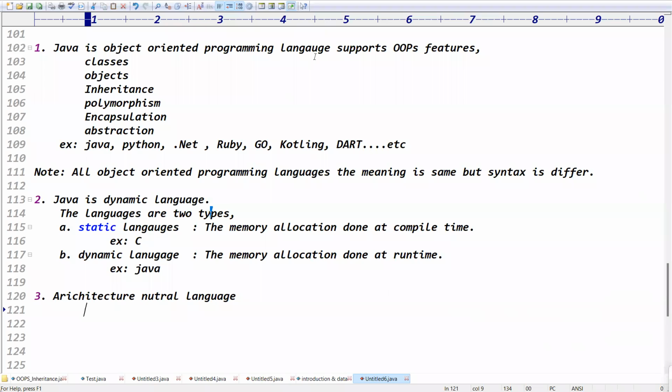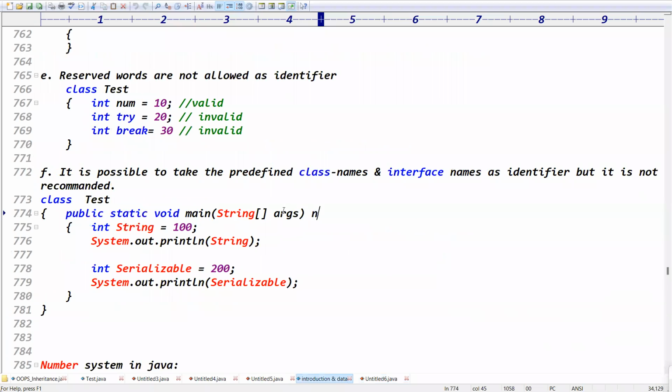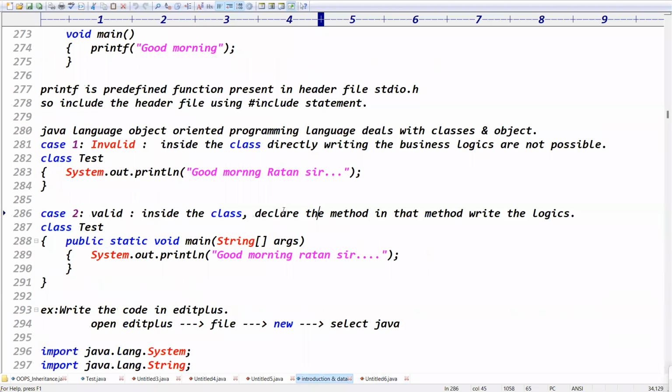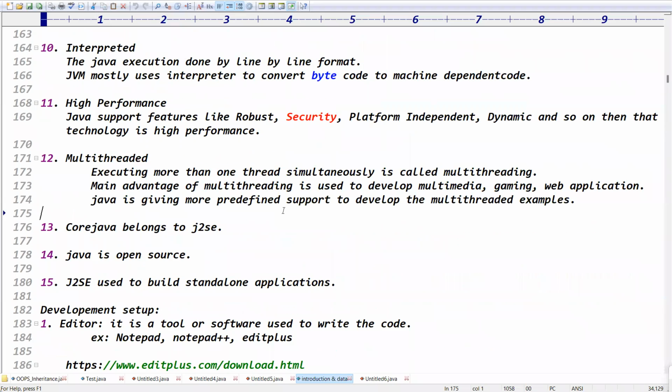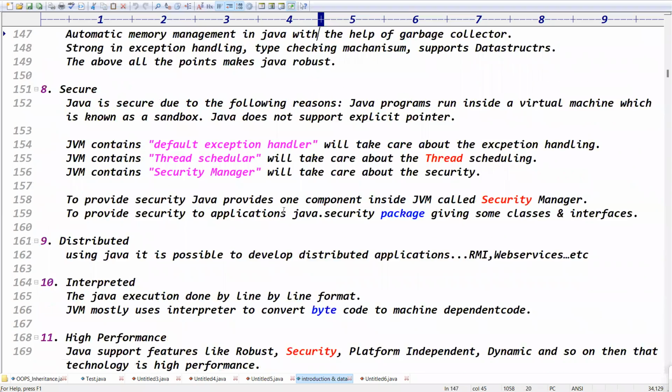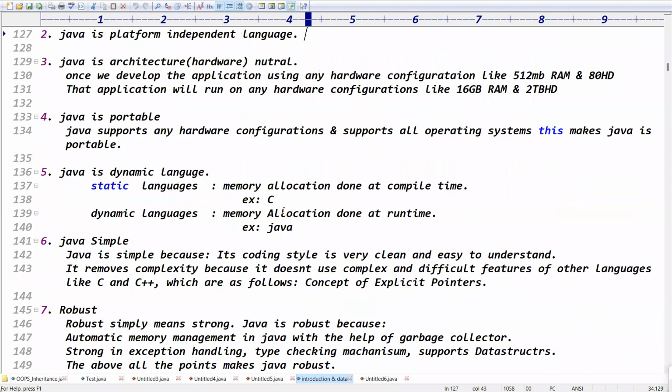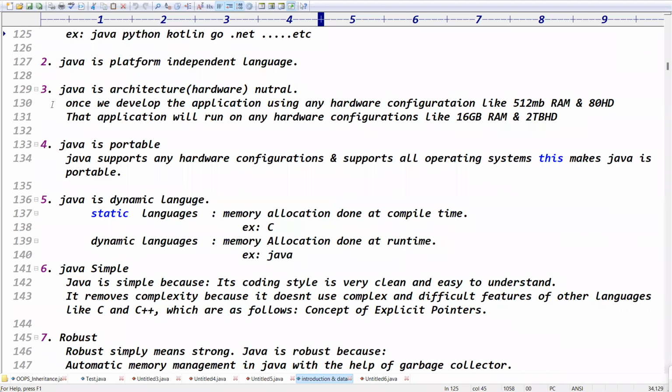Because if I develop my application using 512 MB RAM and 80 GB hard disk, that application will run on any hardware configuration, right? That makes Java an architecture neutral language, right?